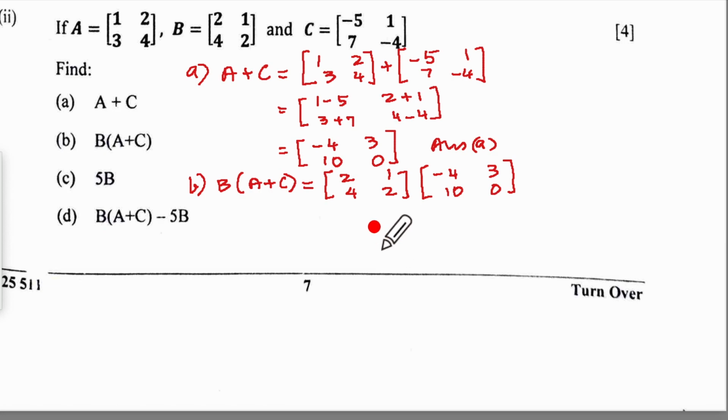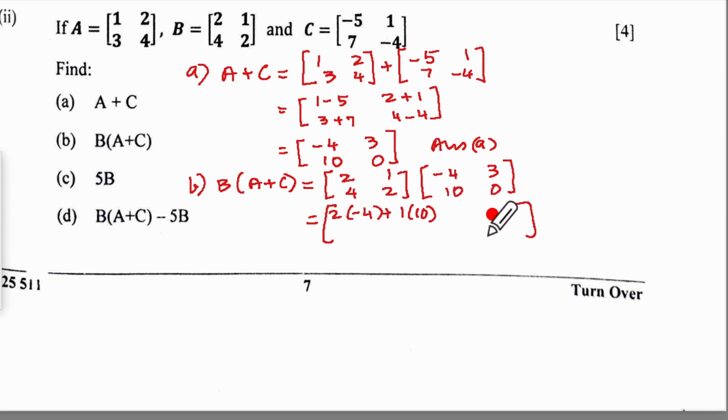So we are right. Now it is a 2 by 2 matrix multiplying a 2 by 2 matrix. So it is going to be a 2 by 2 matrix. As we come to first row, first column, we will do this. First row, first column. So 2 into minus 4 plus 1 into 10.